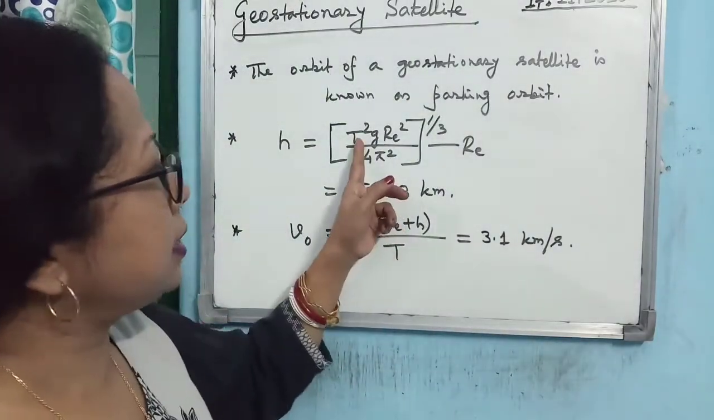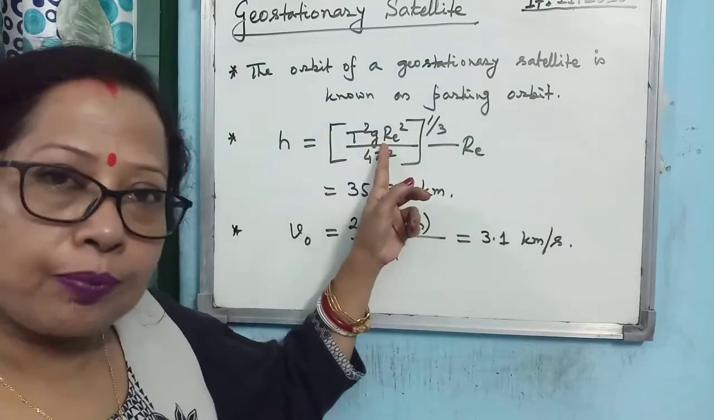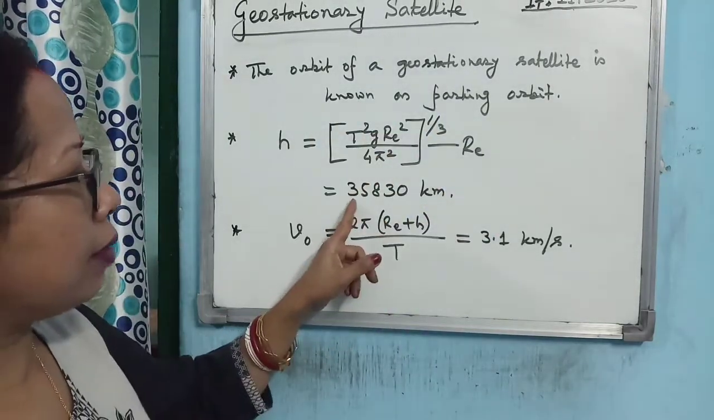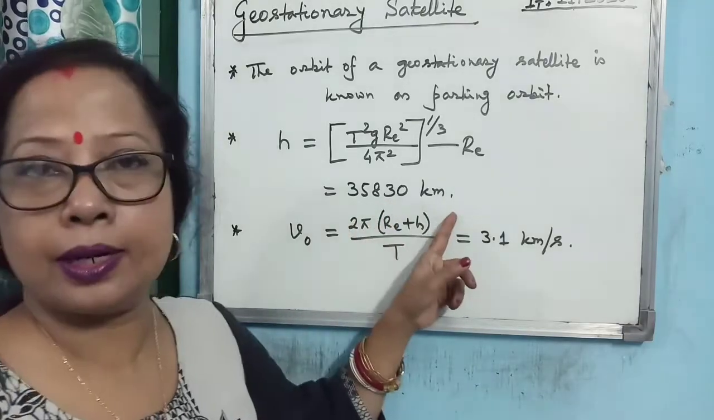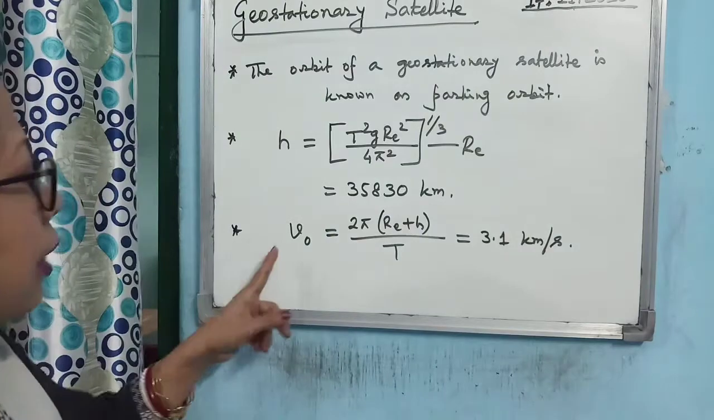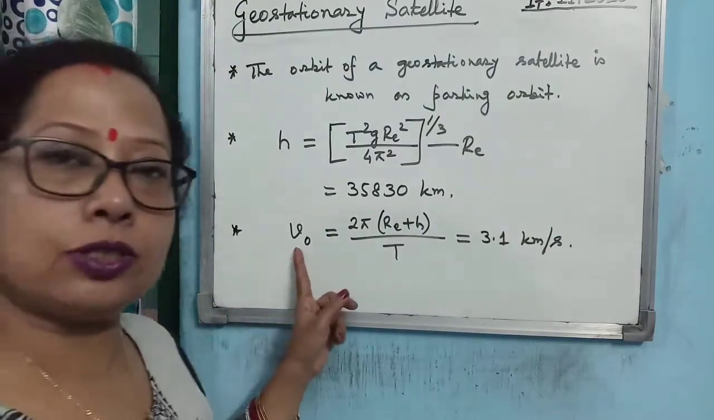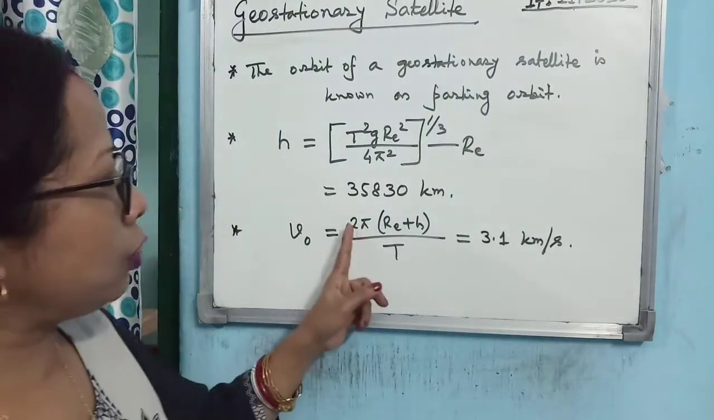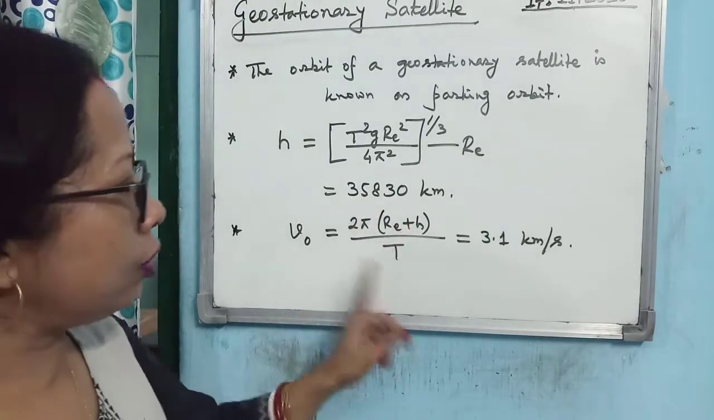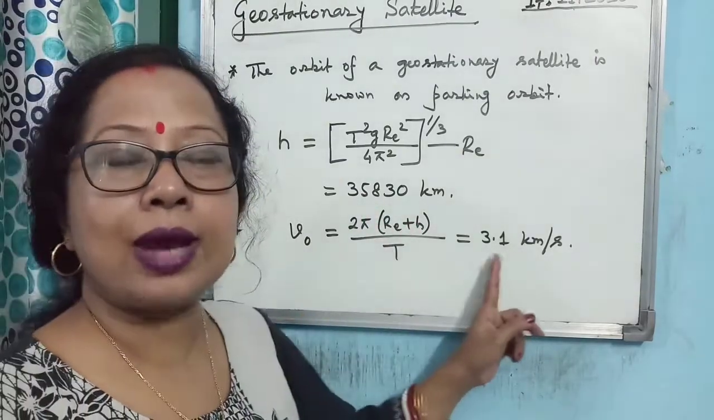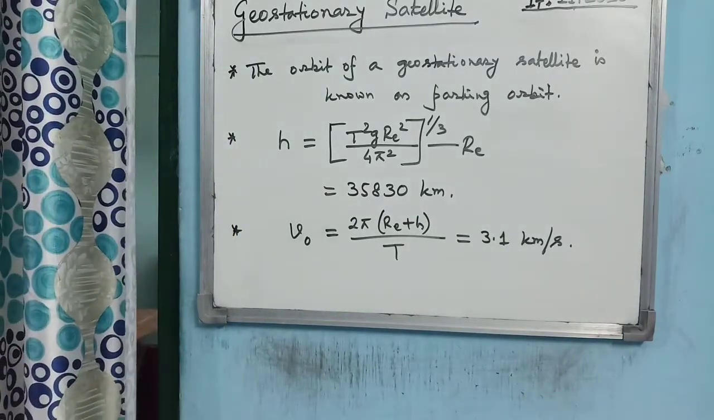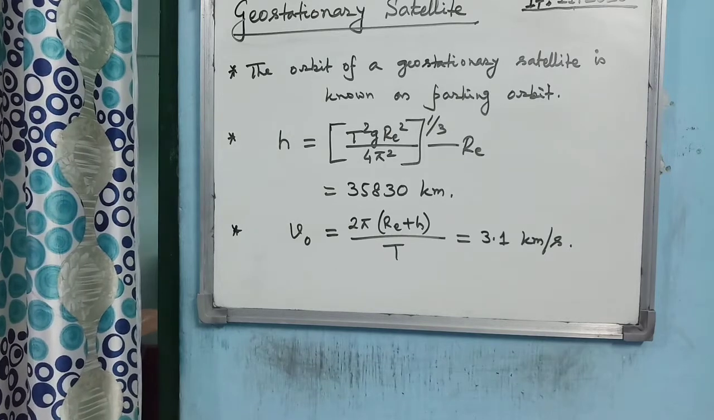And you know what T is? 24 hours, and the value of g is 9.8. If you substitute all and calculate, it comes to 35830 kilometer. So this is the height of a geostationary satellite. Like that, what is the orbital speed of a geostationary satellite? Orbital speed will be 2 pi (Re plus h) by T. Substitute Re, h and T, and the value comes to be 3.1 kilometer per second. So these are all important points.